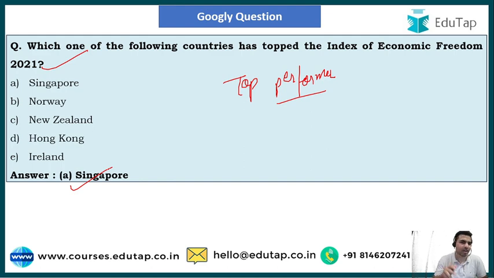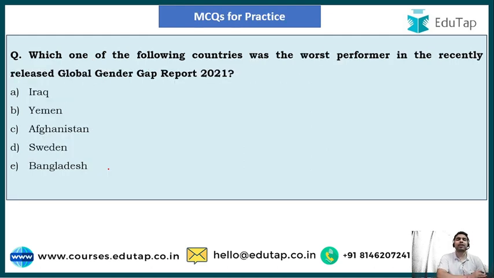Let's come back to the MCQs for practice for the Global Gender Gap Report 2021. And guys, the fourth question of the series is, which one of the following countries was the worst performer in the recently released Global Gender Gap Report 2021? And guys, the options are option A is Iraq, option B Yemen, option C Afghanistan, option D Sweden, and option E is Bangladesh. So guys, the right answer to the question is option C, Afghanistan.